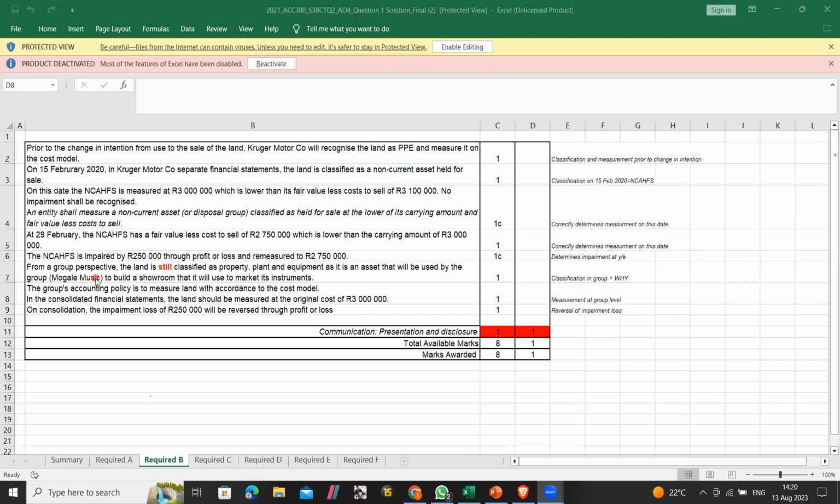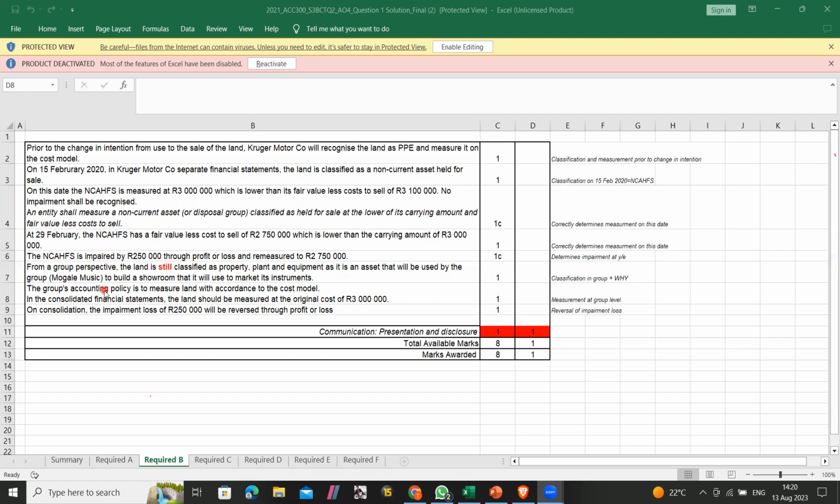Then from the group perspective, we did an example similar to this, because this thing is still property, plant, and equipment. Why? We did this, but I think it was only with PU. So basically, the land is still classified as property, plant, and equipment. Why? Because the intention is still to use it by the group. You understand? So the group's intention hasn't changed in terms of using this asset.